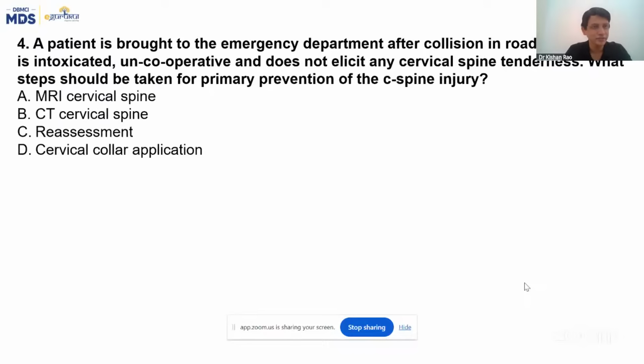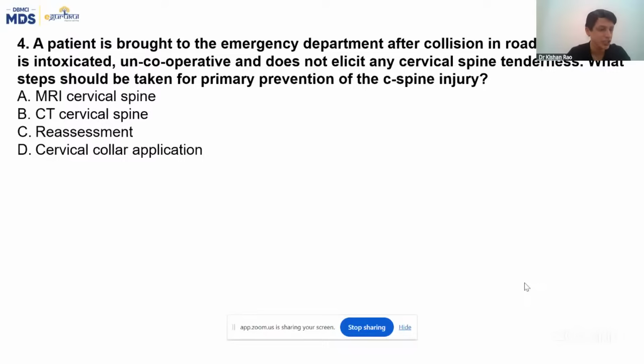The fourth question: a patient is brought to the emergency department after a collision in a road accident. My dear friends, I had stressed so much on the trauma topic, right? And you're all very expert with these. See, so many questions on trauma they have asked. He is intoxicated, uncooperative, and does not elicit any cervical spine tenderness. What steps should be taken for primary prevention of C-spine injury?